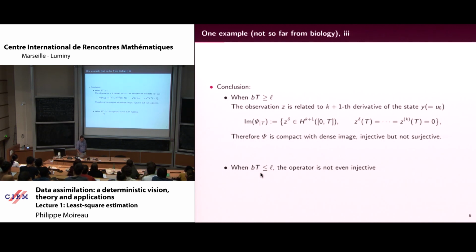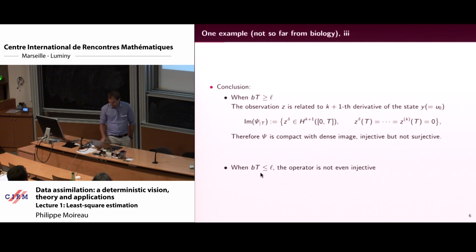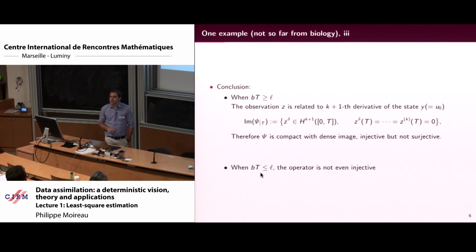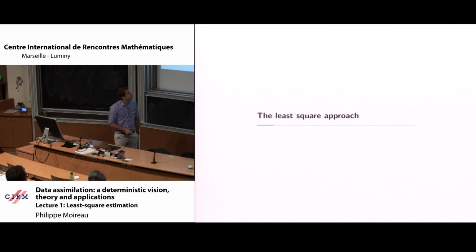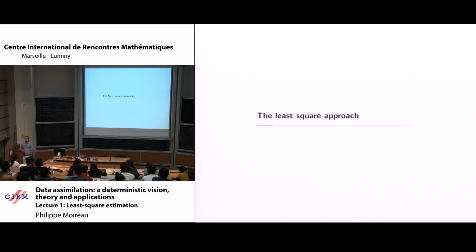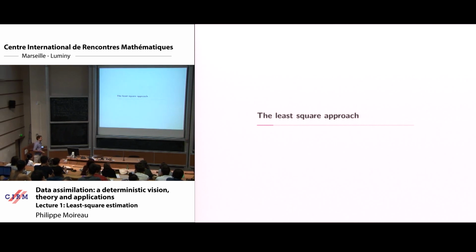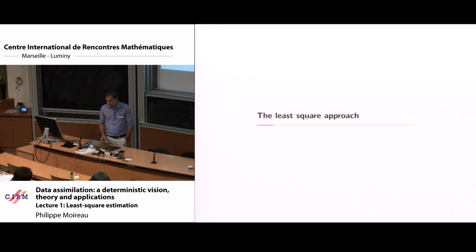How do you solve this type of problem? In this first talk, I will only speak about one type of approach, which is the simplest approach, a least square approach. Something very well known and simple. What is nice is to see how least square approaches can be related to Kalman approaches.